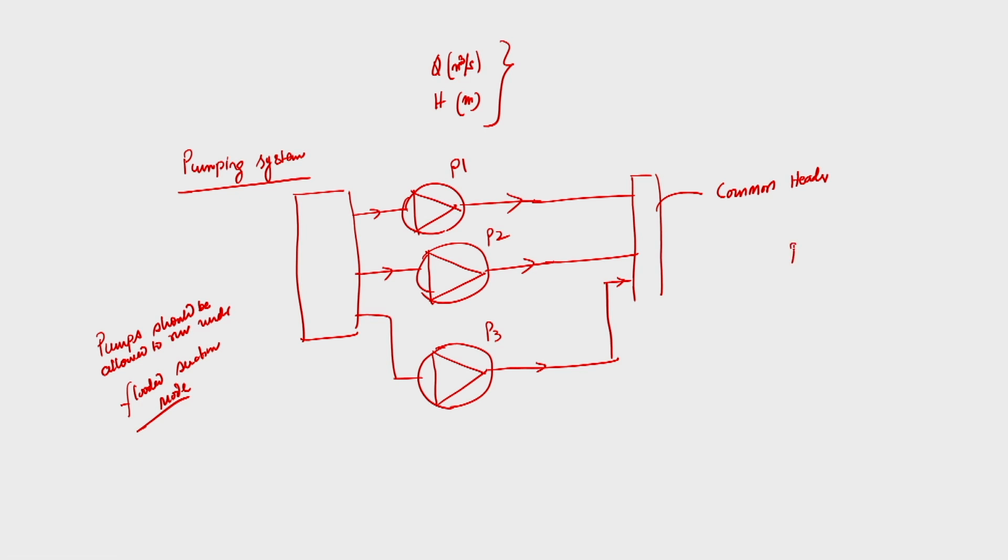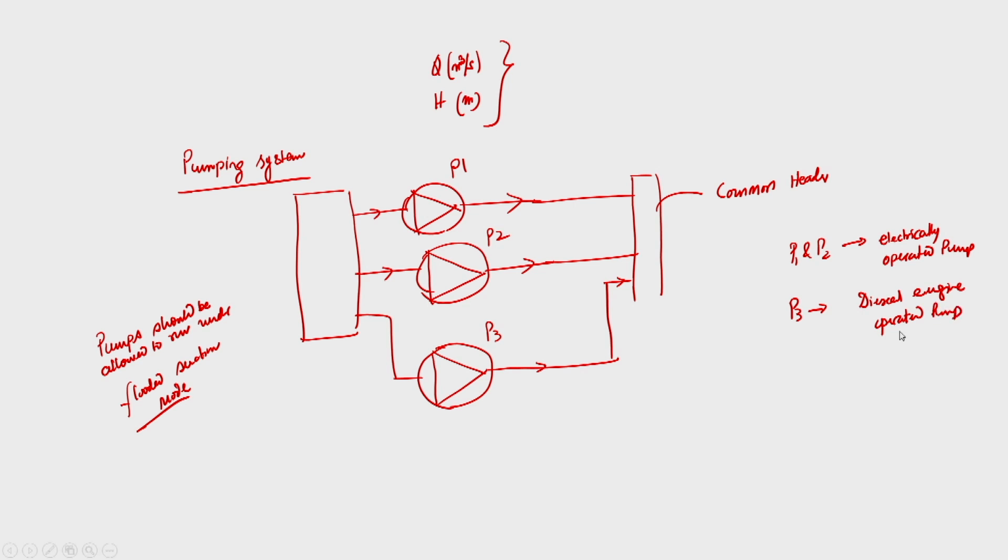So, P1 and P2 are the electrically operated pumps, while P3 is the pump operated by a diesel engine. Why?